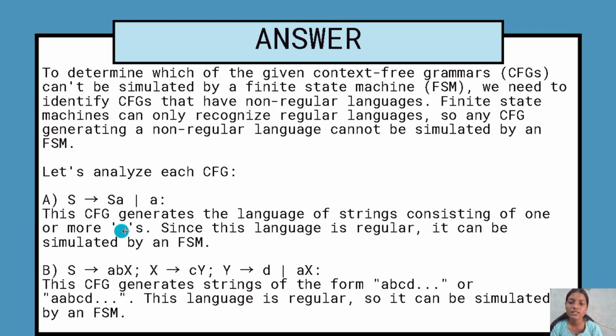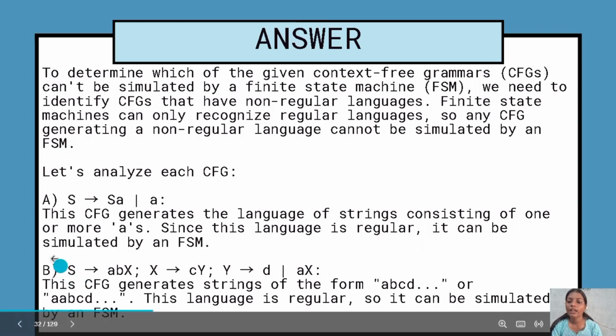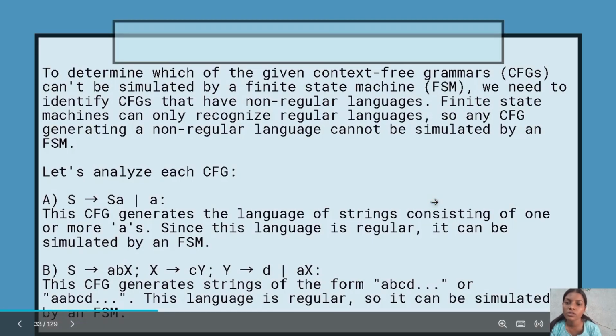First option. This CFG generates the language of strings consisting of one or more A's. Since this language is regular, it can be simulated by a finite state machine. Option B says this CFG generates strings of the form ABCD or AABCD. This language is regular, so it can be simulated by an FSM. So let's analyze the two remaining options.